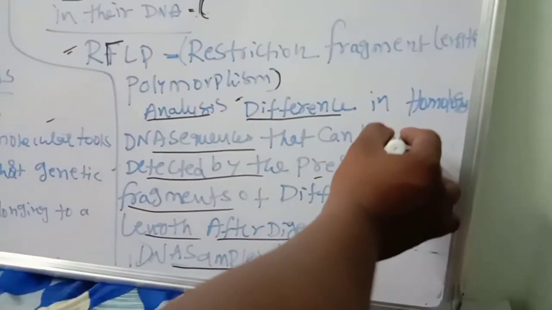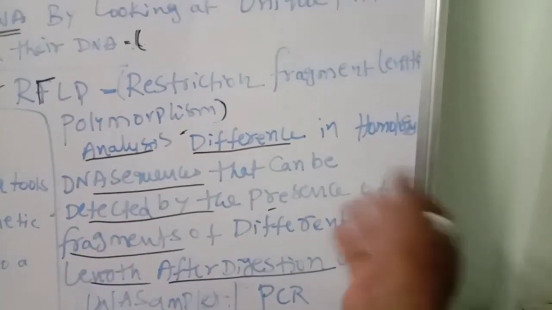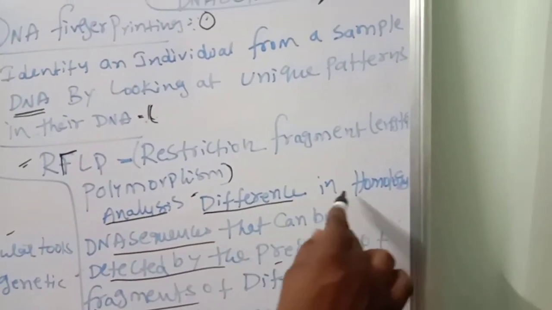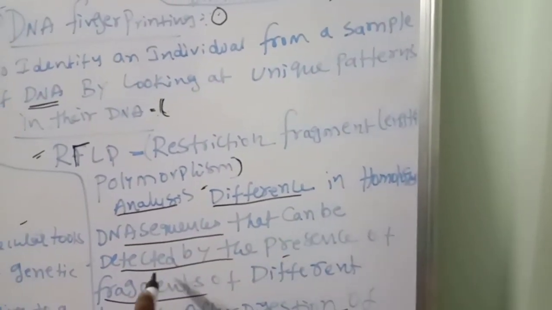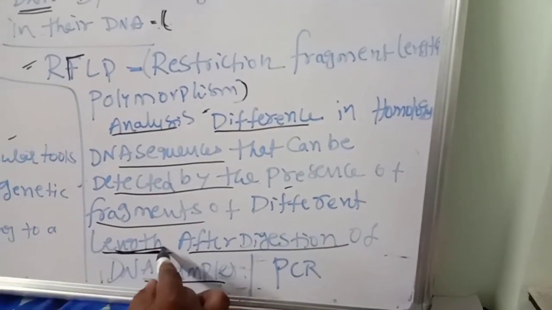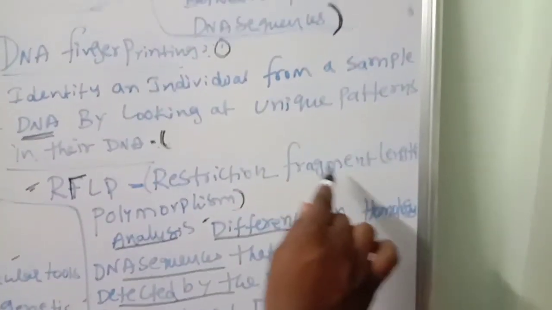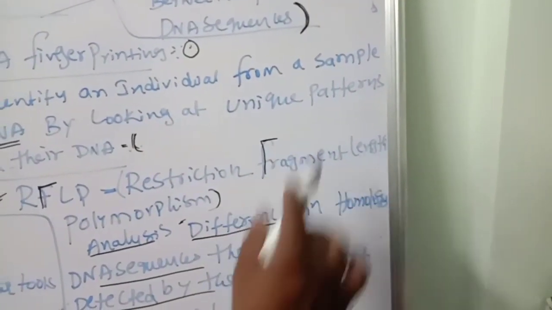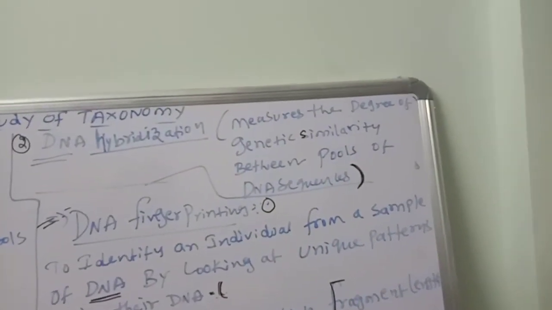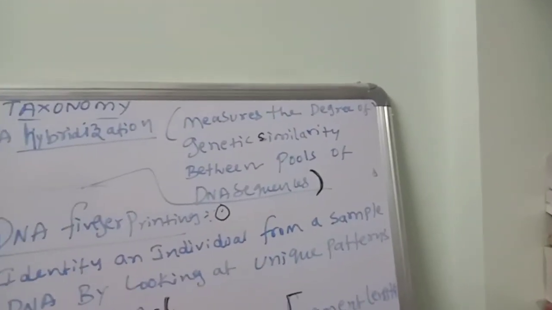In one particular sequence, how many nucleotide base pairs and what is the length? In another one, how many nucleotide base pairs, what is the length? Comparison. So the analysis of differences in homologous DNA sequences can be detected by the presence of fragments of different lengths, length based, after digestion of DNA samples. That's why it is called restriction fragment. We break the fragments, and we find out the difference between those homologous DNA sequences. So that is called restriction fragment length polymorphism.